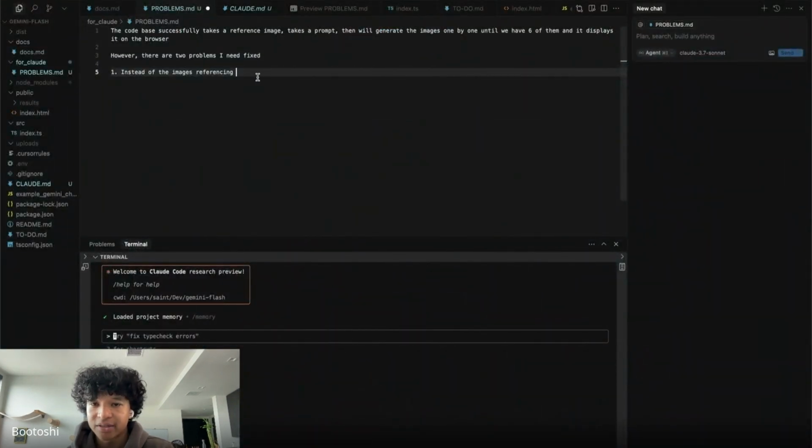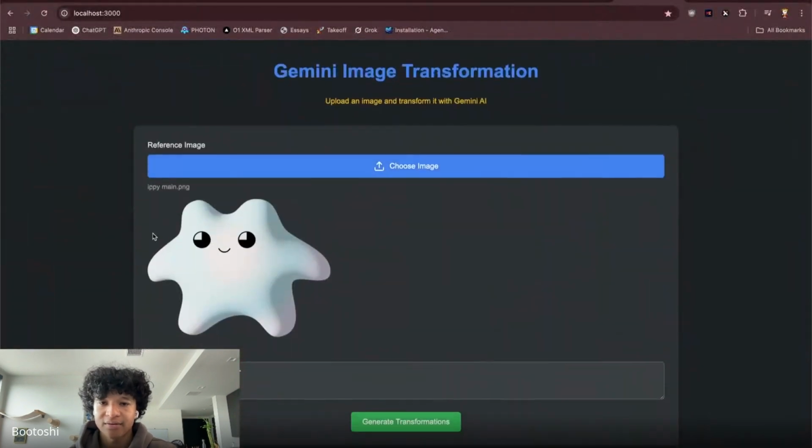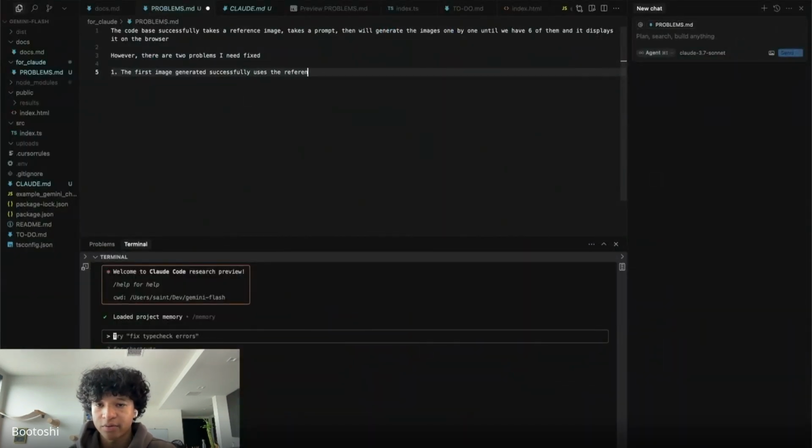So instead of the process referencing one single base image, let's just say the first image generated successfully uses the reference image I upload to the site. It takes the prompt and creates the first image successfully.